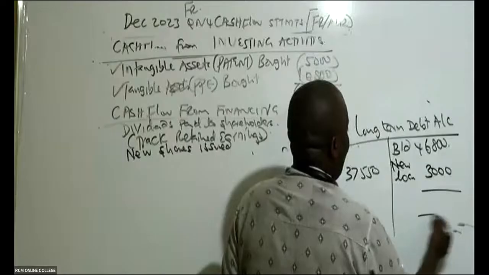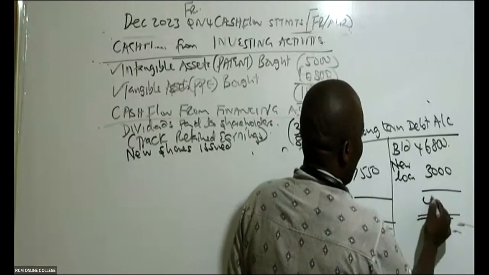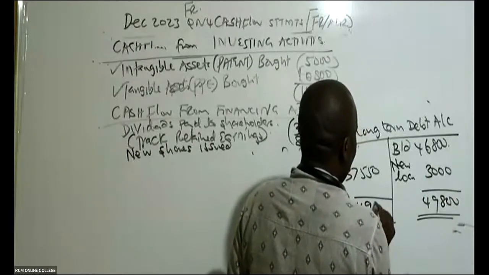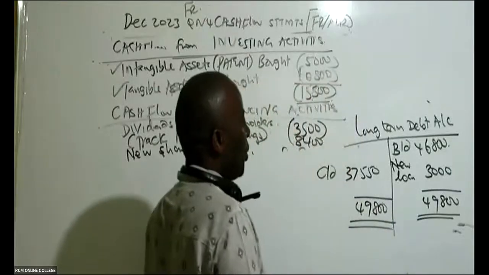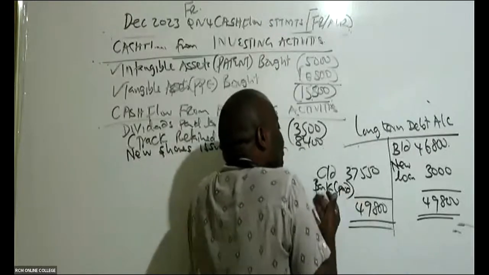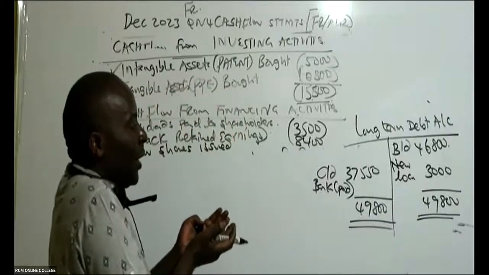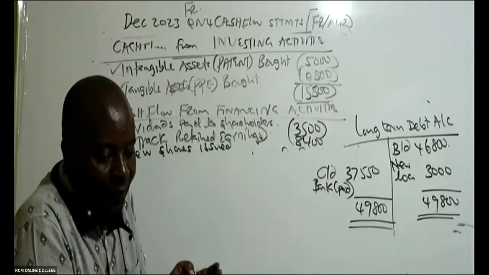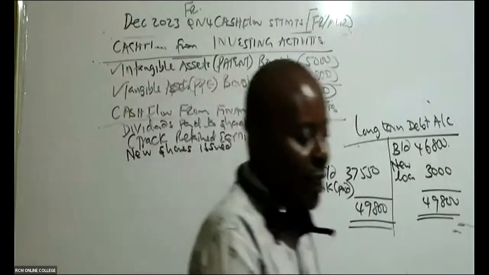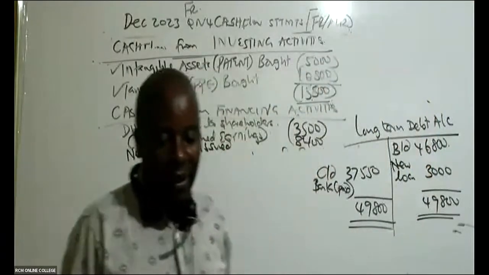So it means that now the balancing figure will be what we paid. So this is 49,800. So in this case here, bank with the paid. Because we are told that we paid, but they're not telling us how much we paid. So is there somebody who can tell me, ladies and gentlemen, this long-term debt, how much did we pay?